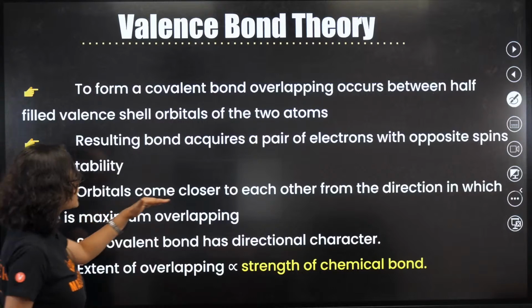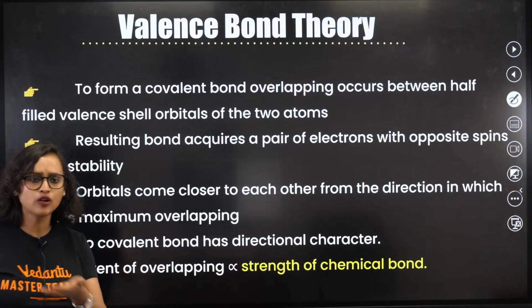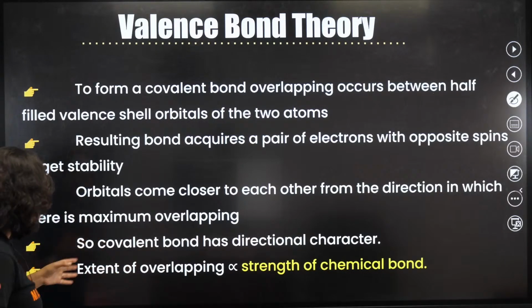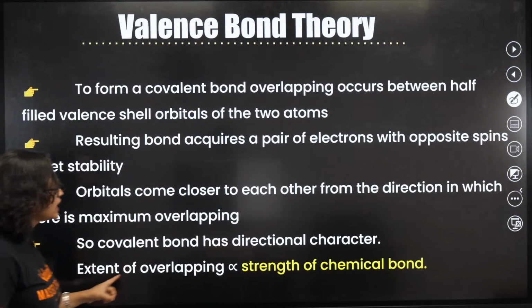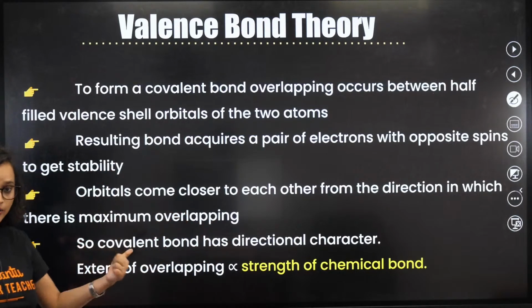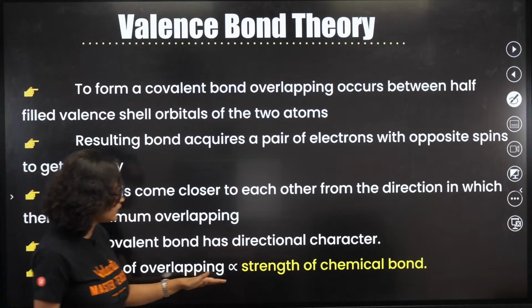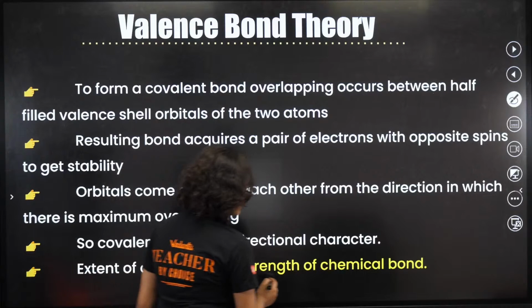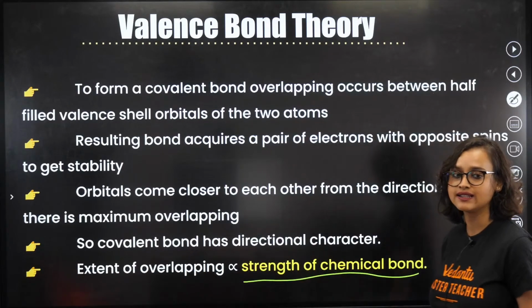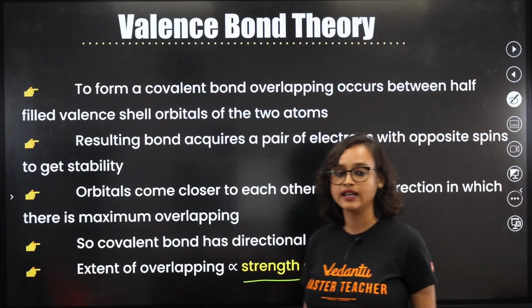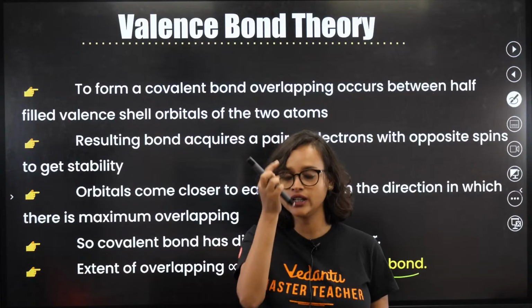Now, orbitals come closer to each other from the direction in which there is maximum overlapping, obviously. Wherever they see that there can be maximum overlapping, that's where they will come. So the covalent bond has the directional character. We will talk about it in just 1 minute. And the extent of overlapping is directly proportional to the strength of the chemical bond. Do we understand this, guys? Is this clear? Valence bond theory, understanding?